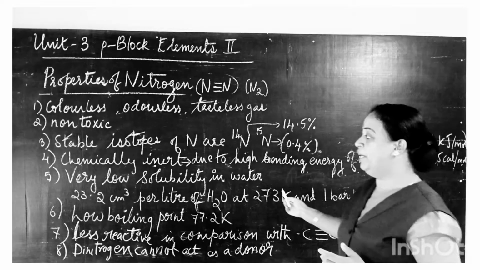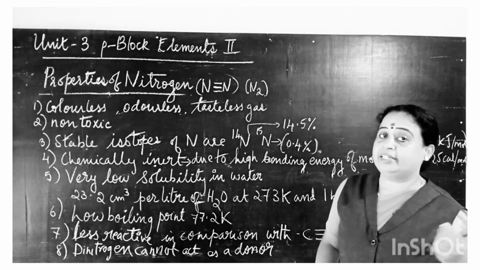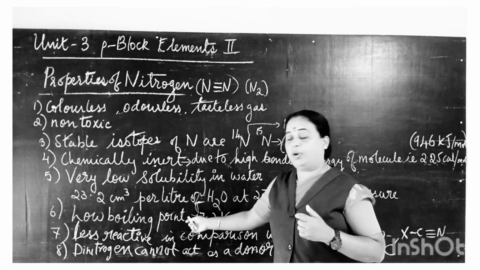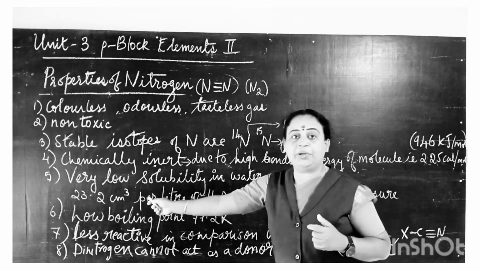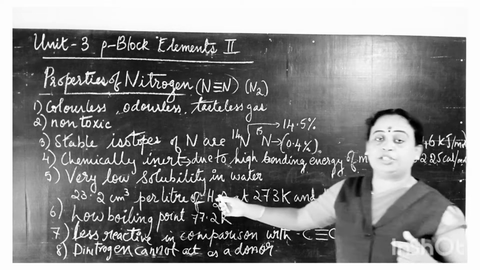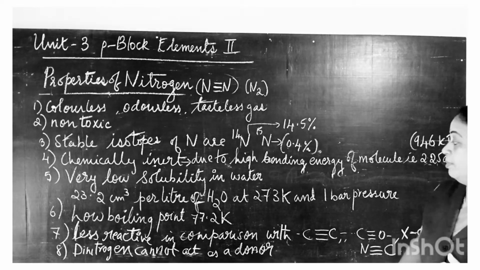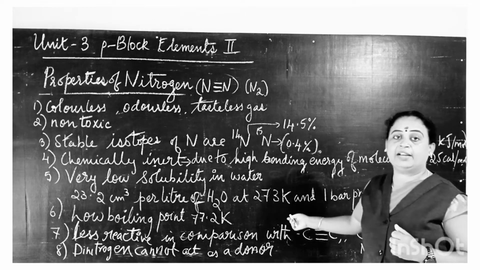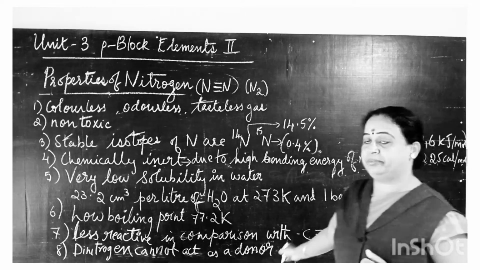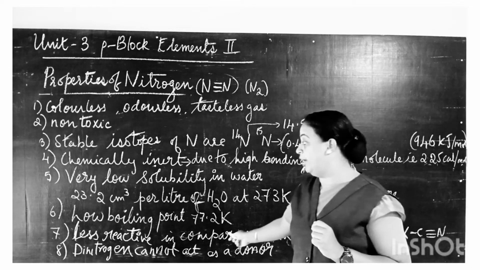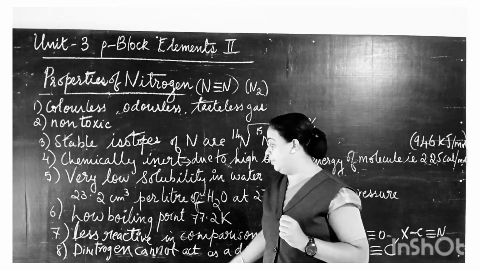Looking at solubility, it is very slightly soluble in water. For 1 liter of water, nearly 23.2 cm cube of nitrogen can be dissolved at a temperature of 273 Kelvin and 1 bar pressure. Nitrogen also has a very low boiling point, 77.2 Kelvin.